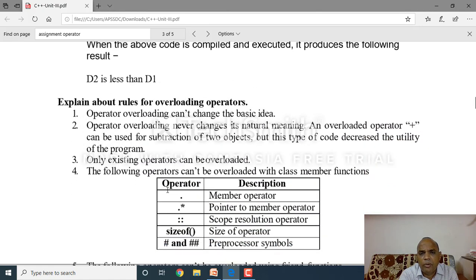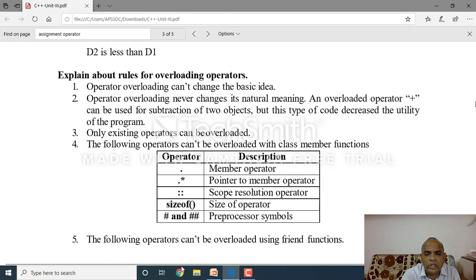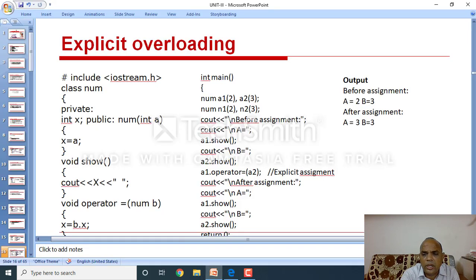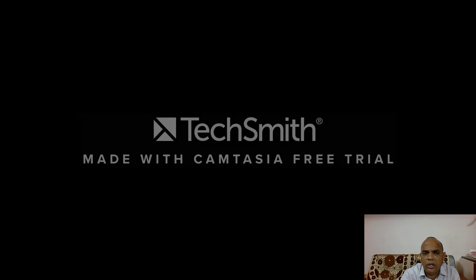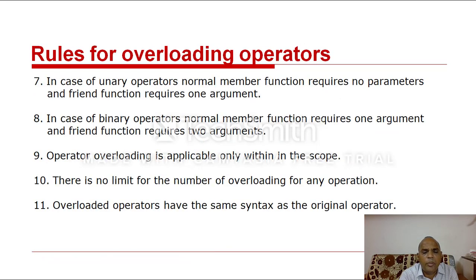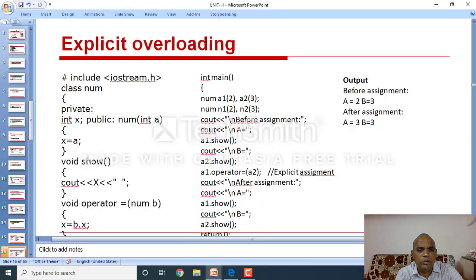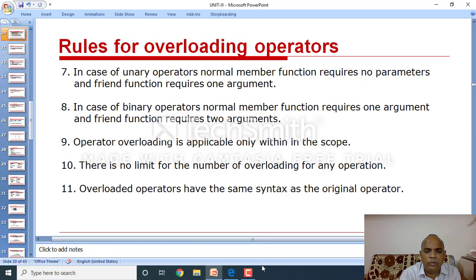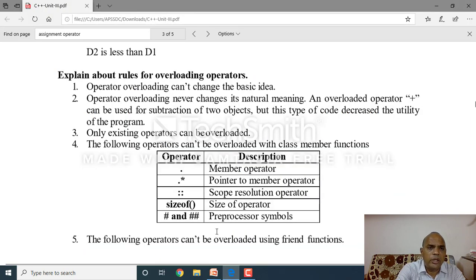Then the next one is rules for overloading operators. Yesterday we discussed all these rules. Clear? Yesterday we discussed all the rules for operator overloading. There are 11 rules. Write and explain the rules for operator overloading. It can be a 2 marks question or a 4 marks question. Remember. Then the next one: now we want to go to another topic that is called the this pointer.